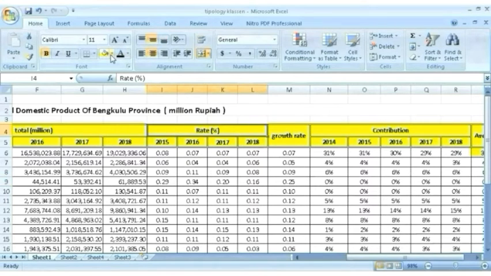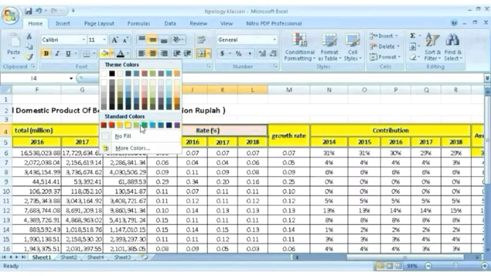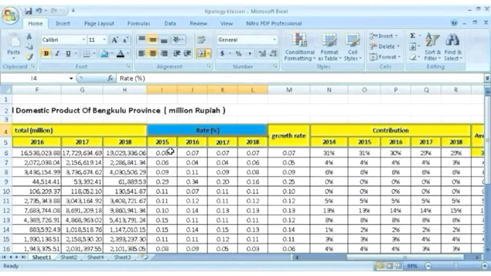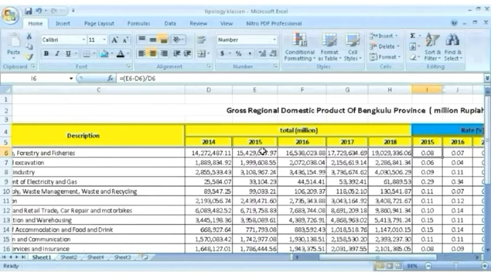This can be done by, for example, taking data from 2015 to find the rate in percent for 2015, the final year, which is 15,429,037.97, divided by the initial year, the beginning data 2014, which is 14,272,484.11.